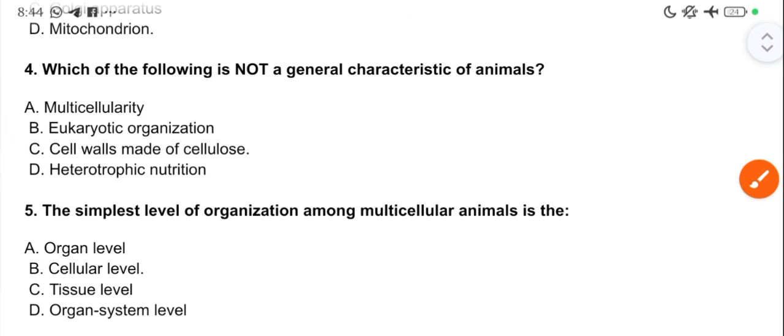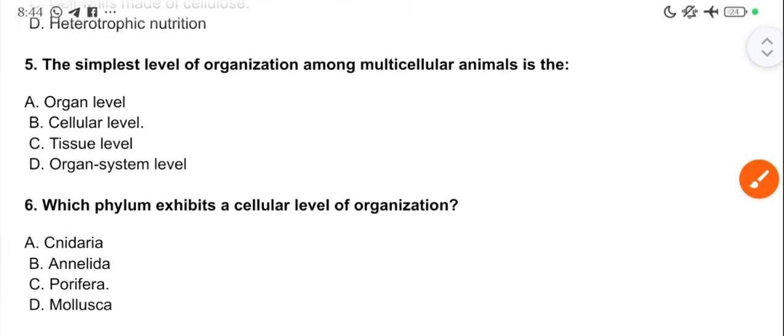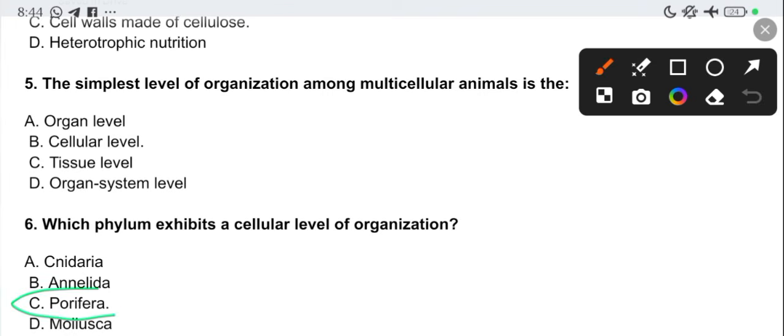Question 5. The simplest level of organization among multicellular animals is the cellular level. Alright, cellular level. Okay. Moving on, which phylum exhibits a cellular level of organization? So this is one other set of questions that you should also be considering. Each phylum represents a level of organization: cell level, tissue level, organ level, system level. So the question here is, which of them exhibits a cellular level of organization? It is the Porifera that exhibits a cellular level of organization.